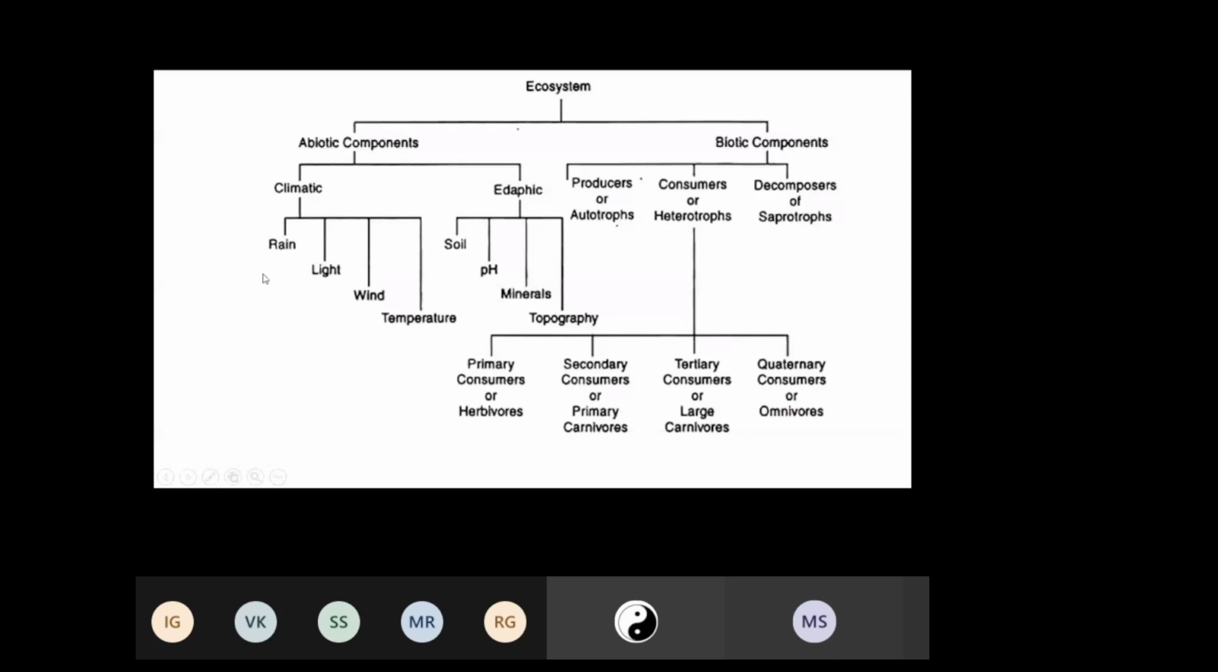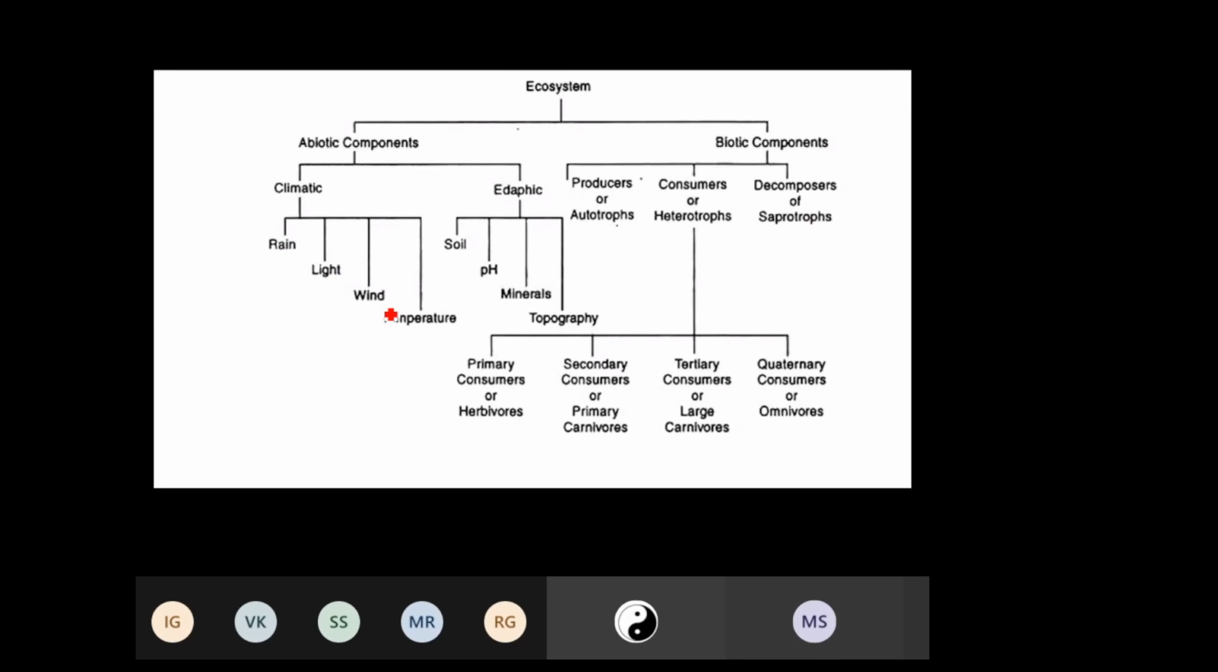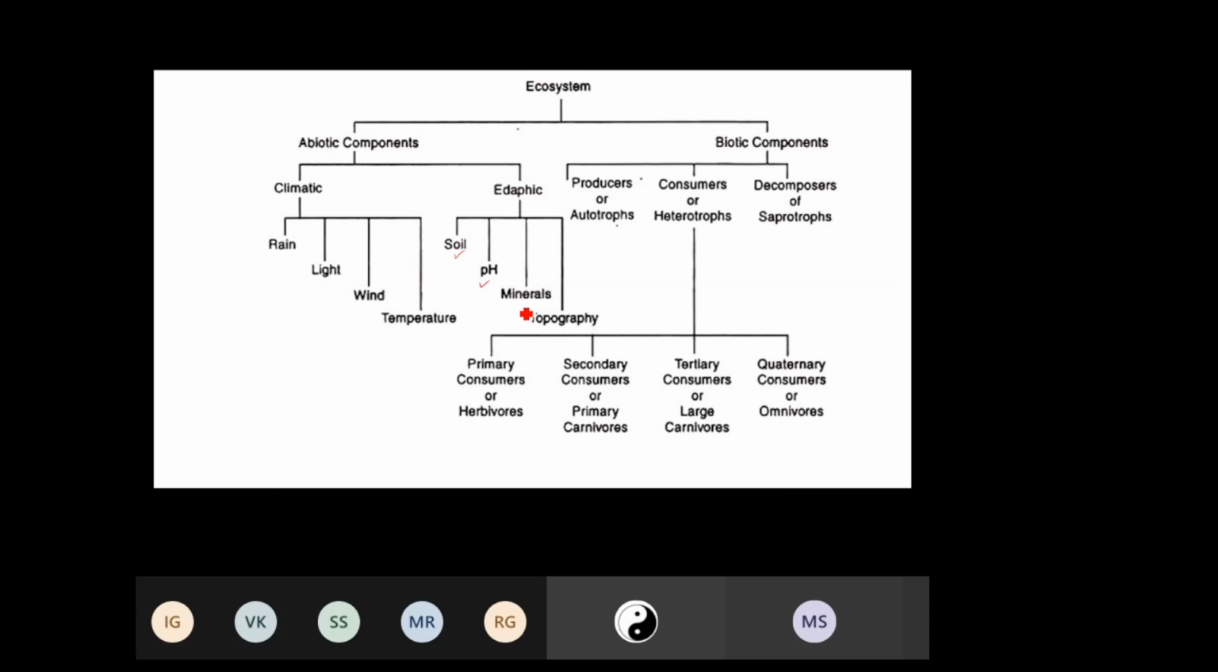So, when we say climate, it includes rainfall, light, wind, temperature, and then we have this edaphic. Edaphic means related to soil, where we have soil, soil pH, minerals that are present in soil, and topography. And then we have these different biotic components. So when we say climatic, we see rainfall, light, wind, temperature.